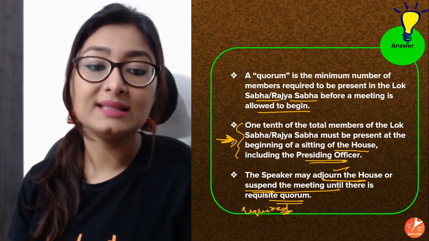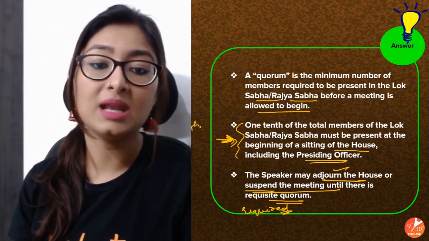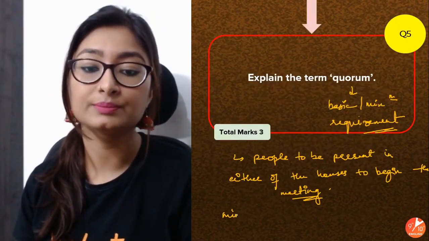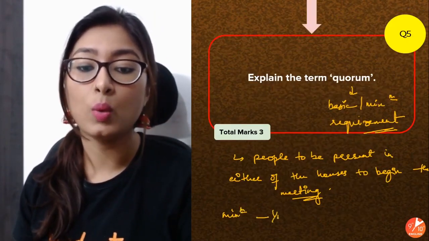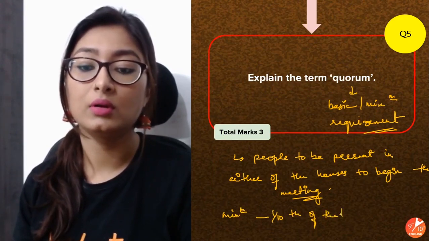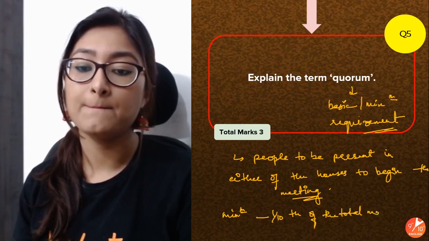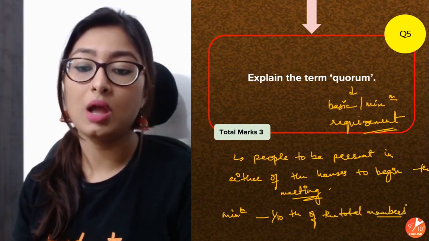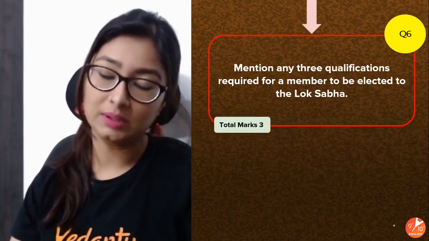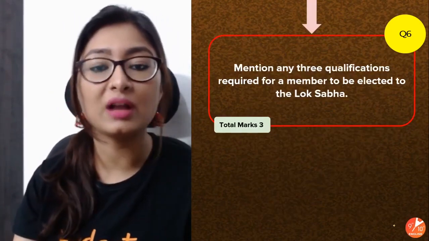So 1/10 is what is the minimum, what is required. So the minimum requirement is 1/10 of the total members.